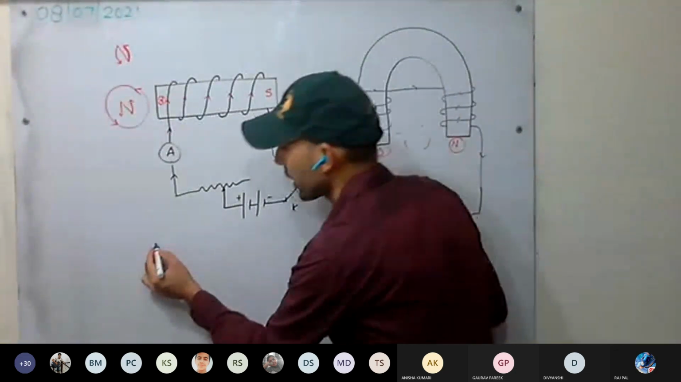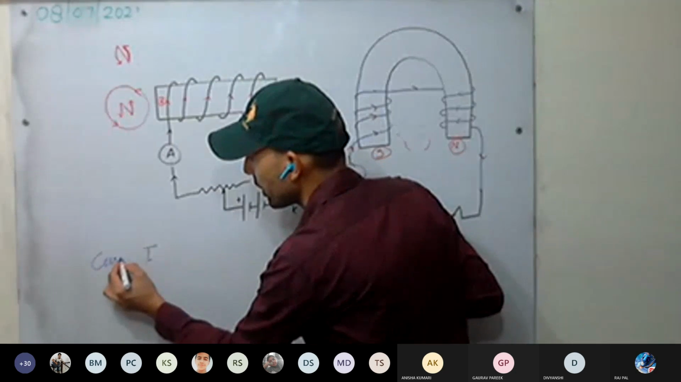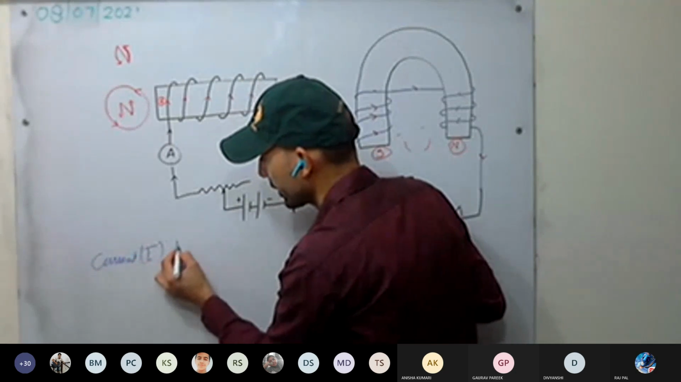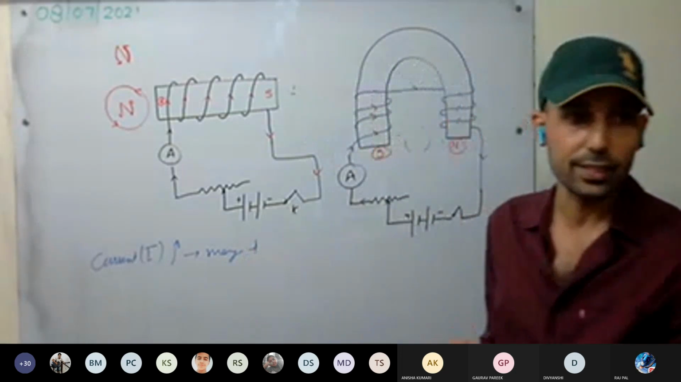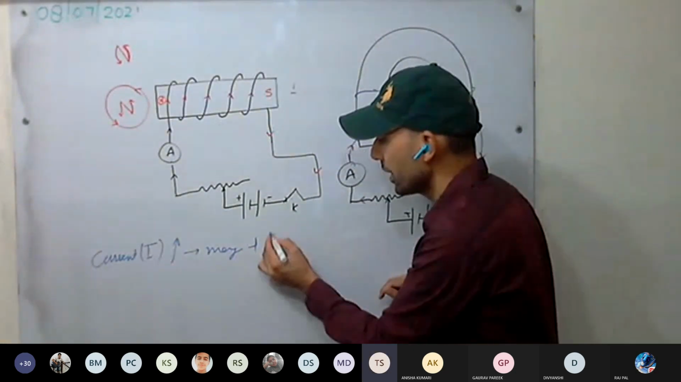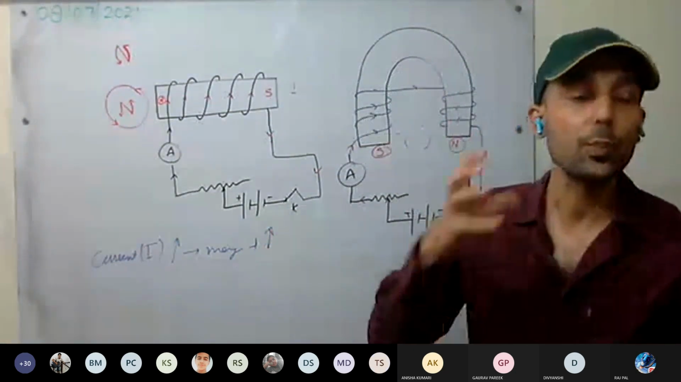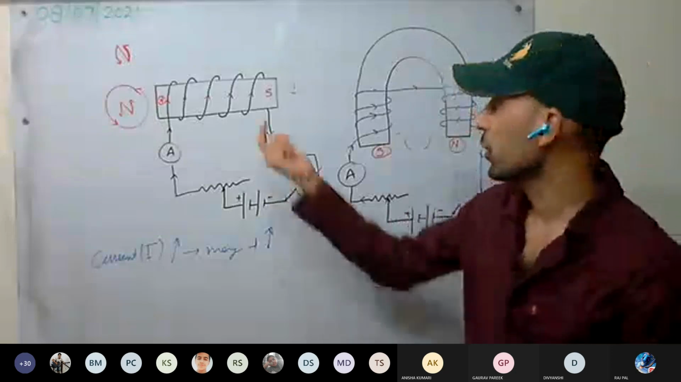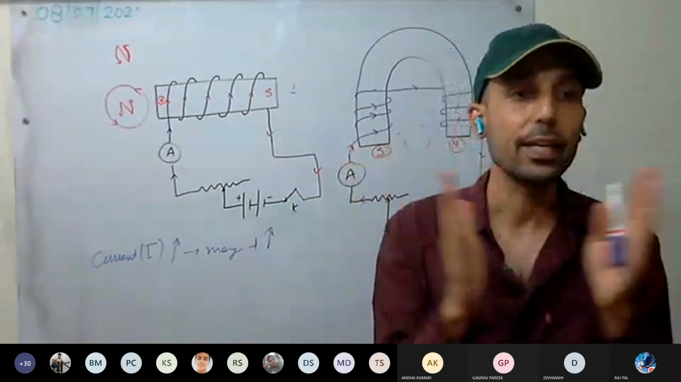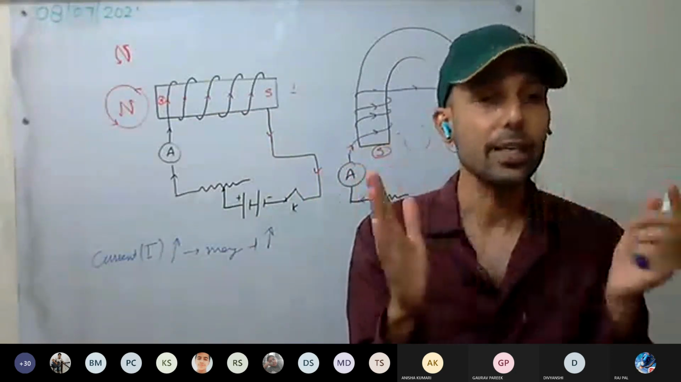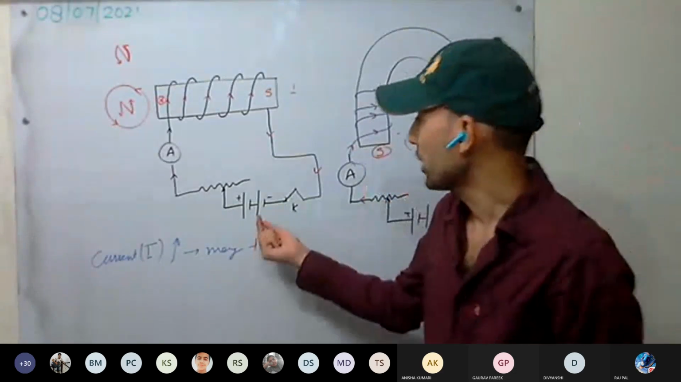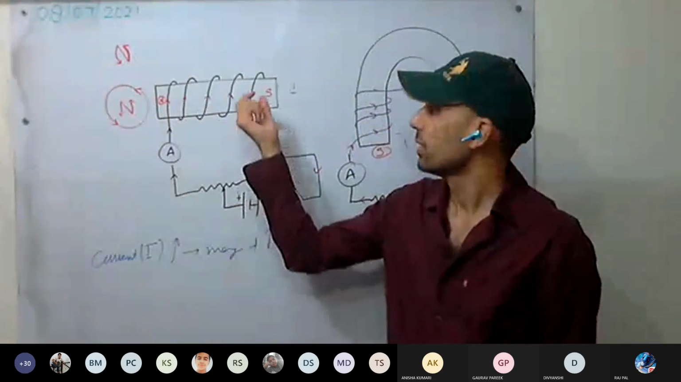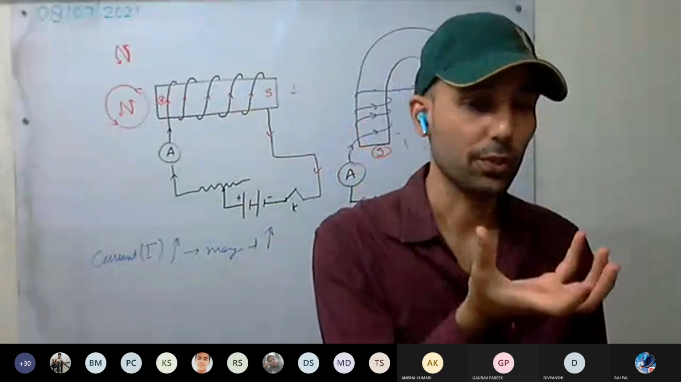Increase. If current I increases, magnetism increases. The strength of the magnetic field increases. It will behave as a stronger magnet. So in an electromagnet, we can vary the magnetism. Yes or no? We can vary the strength of the magnetic field. As we increase the amount of current, it will behave as a more and more strong magnet.